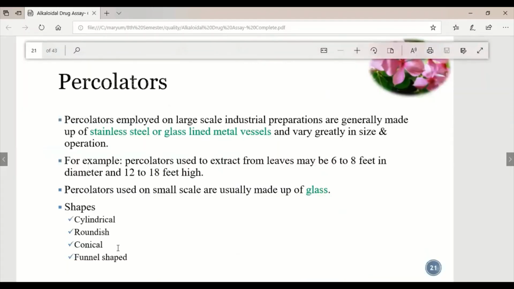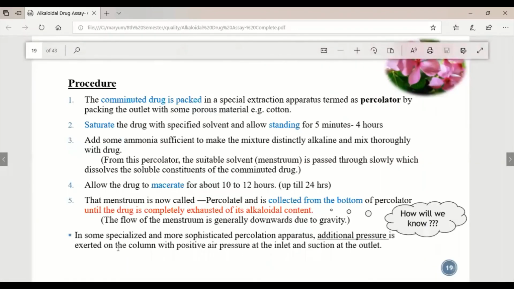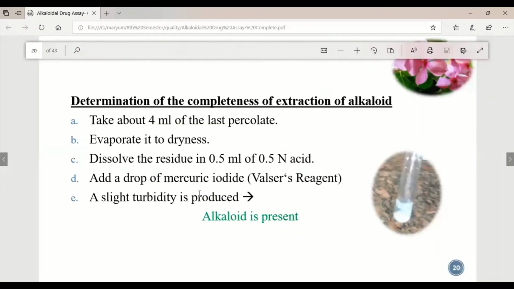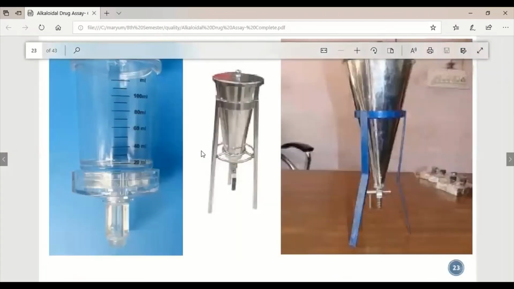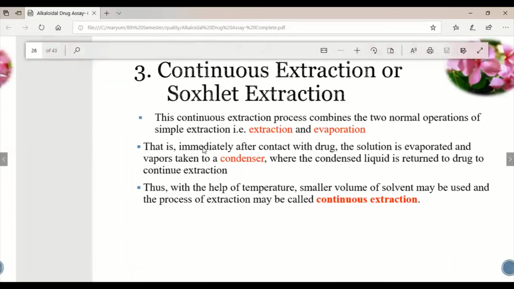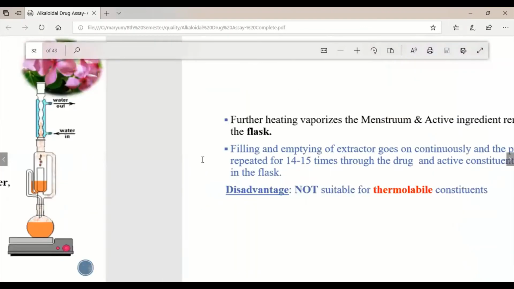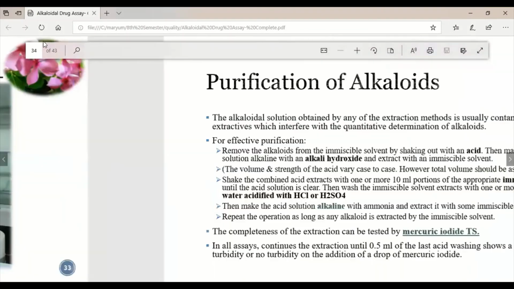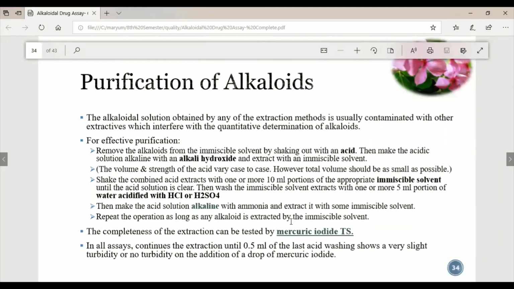Here, the mercuric iodide reagent shows turbidity if the alkaloid is not exhausted from the drug. So we will perform the same procedure here. In all assays, continue the extraction until 0.5 ml of the last acid washing shows only slight turbidity or no turbidity.